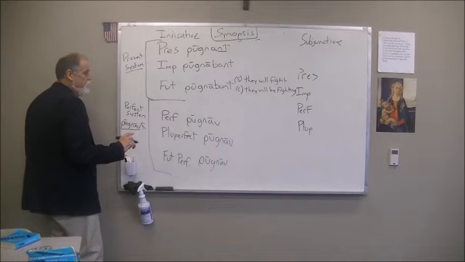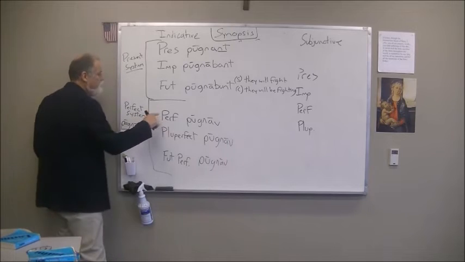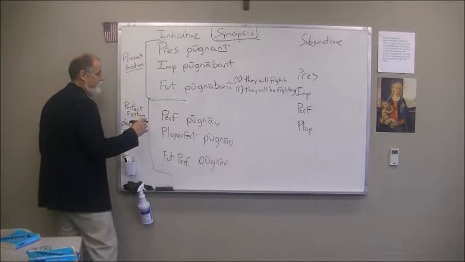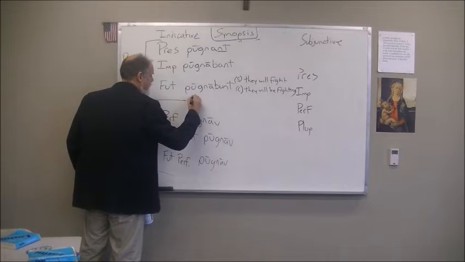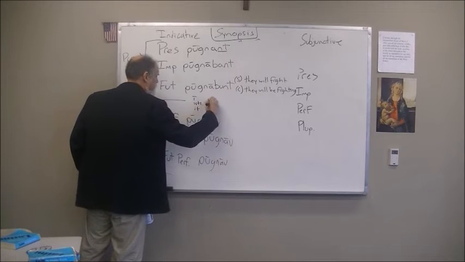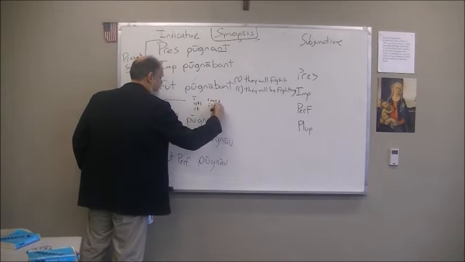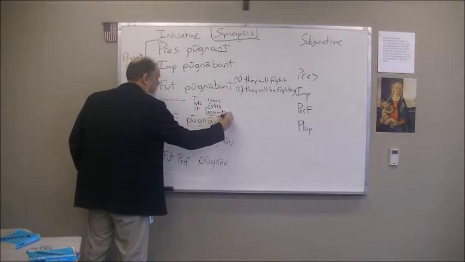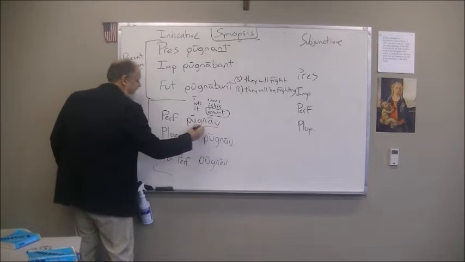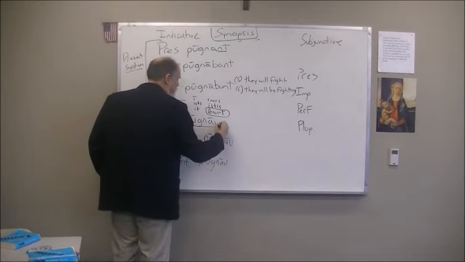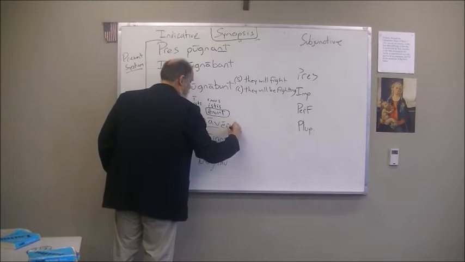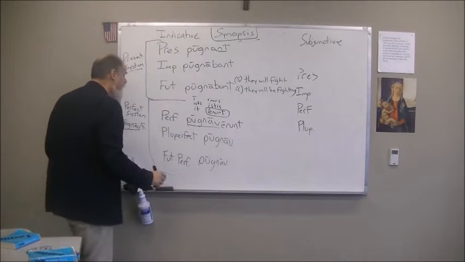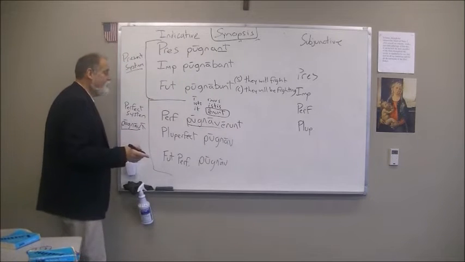For the perfect, we have to remember our personal endings. The perfect tense is its own set of personal endings. And I always had you remember those by just saying them out loud quickly, right? Isti, it, imus, istis, and then finally, erunt, with the macron, erunt. So we add this third person plural personal ending onto this stem, the perfect stem, and we end up with pugnaverunt. Pugnaverunt.